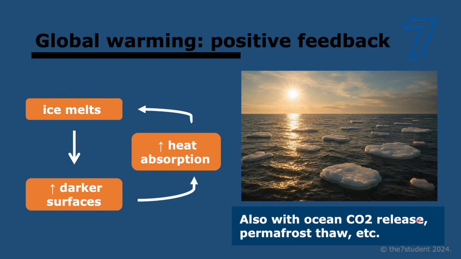There's plenty more examples, but another one we're going to look at is forest fires. So when you have increased heat, there's more droughts, there's less humidity, there's more fires. Fires emit more CO2, and also because you're reducing the amount of forest, of trees, you also reduce carbon capture because remember, trees capture carbon from the atmosphere. So this leads to even more heat and therefore more fires, and so on and so on. The cycle intensifies.